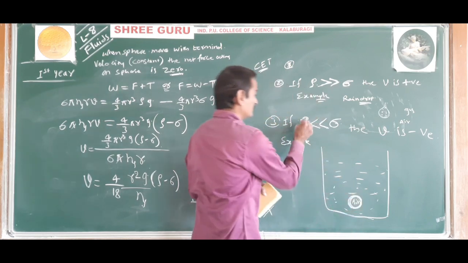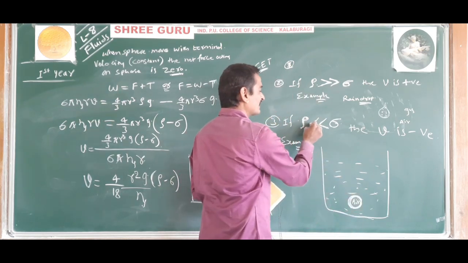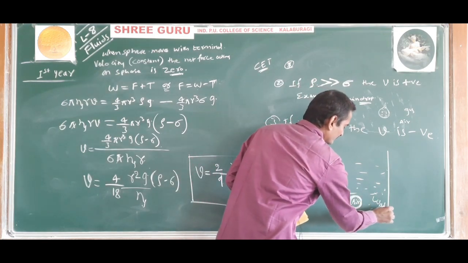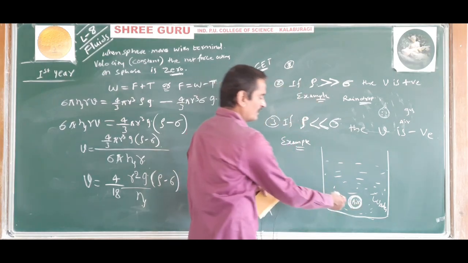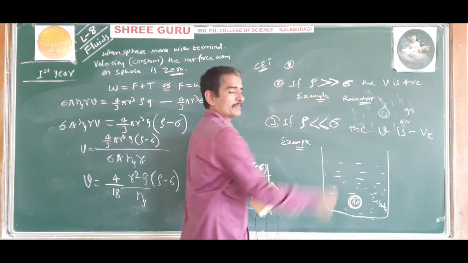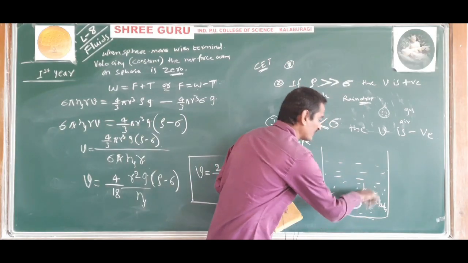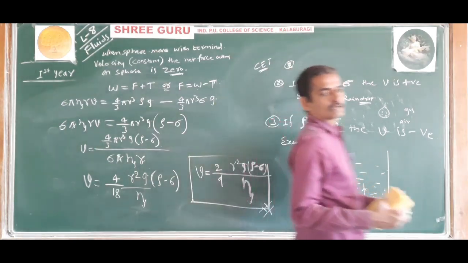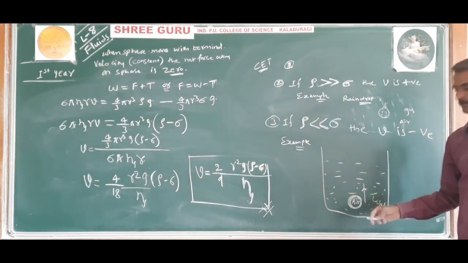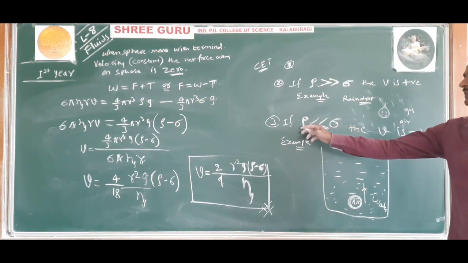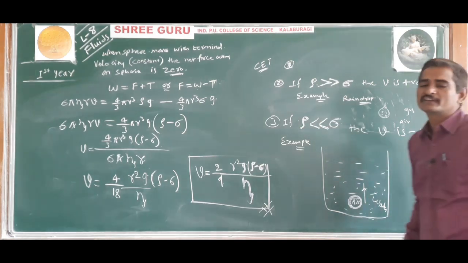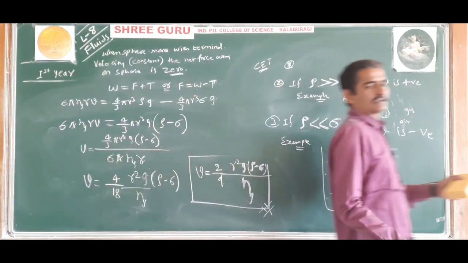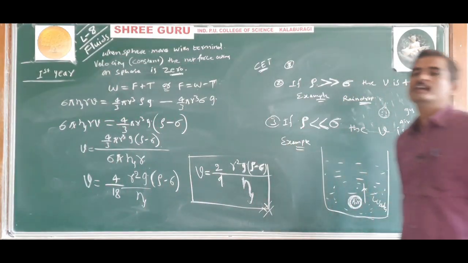The density of the sphere is less than the density of the water. So the terminal velocity will be negative. That means the air bubble moves upward in the water. Understood? Why does the air bubble move upward? Because the density of the air is less than the density of the water. Hence, the air bubble moves upward and its terminal velocity will be negative.